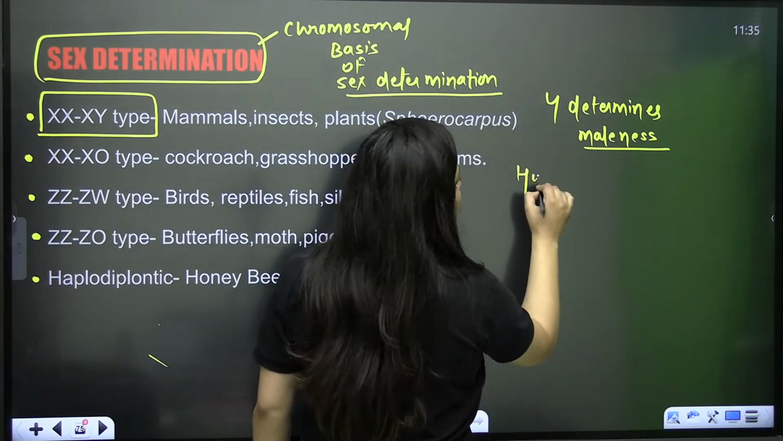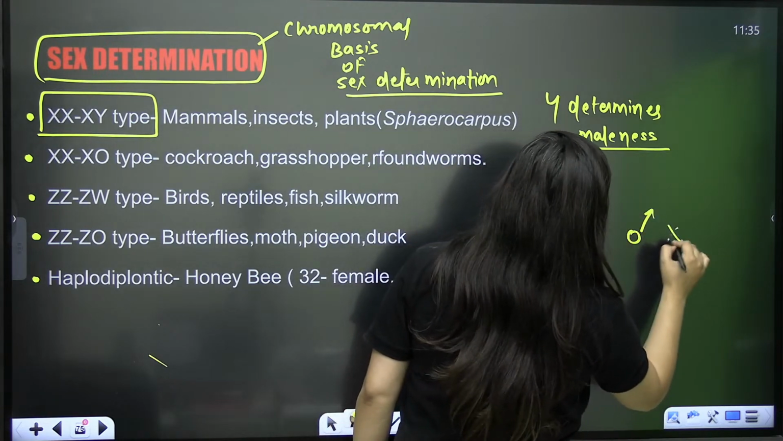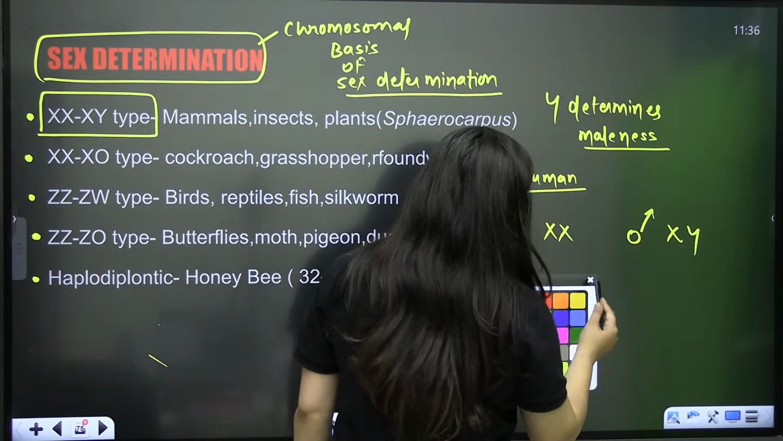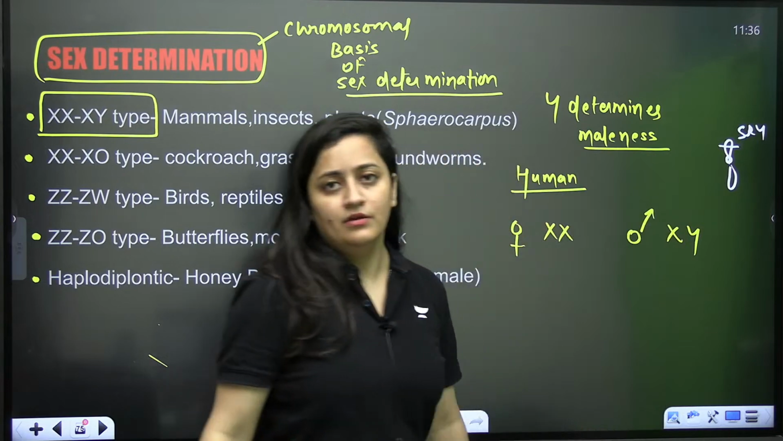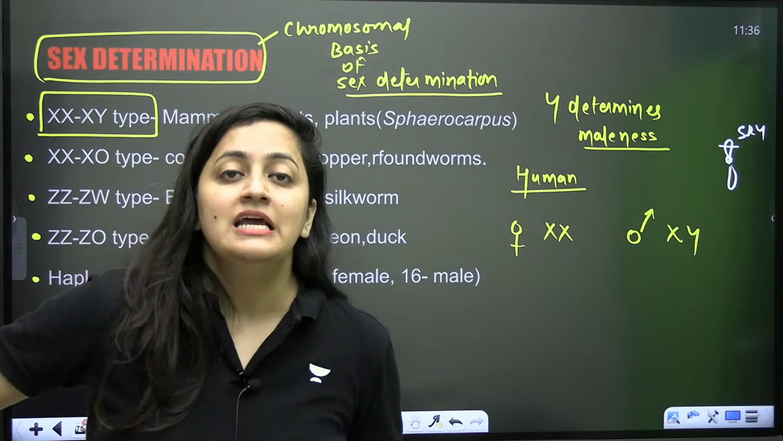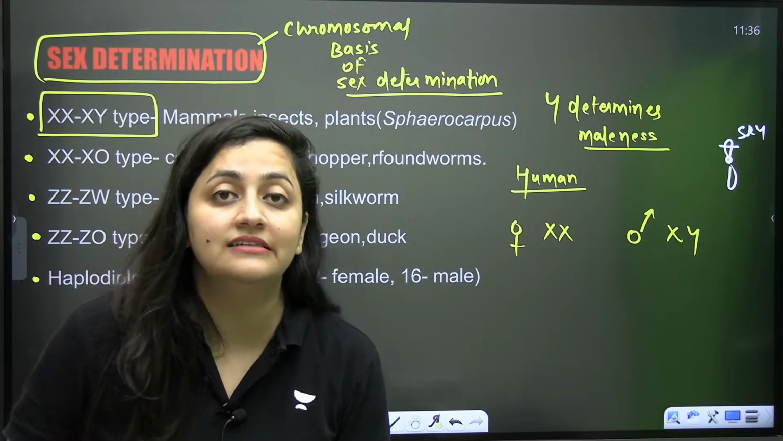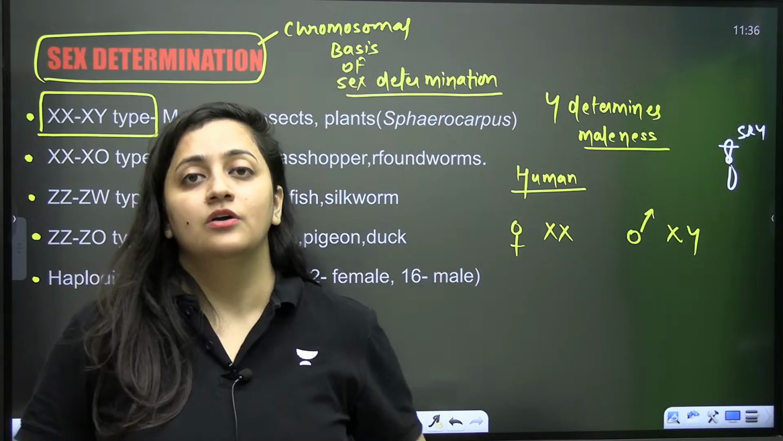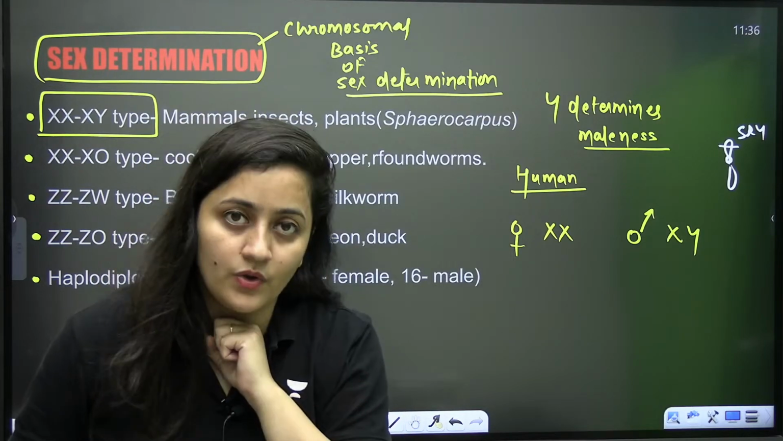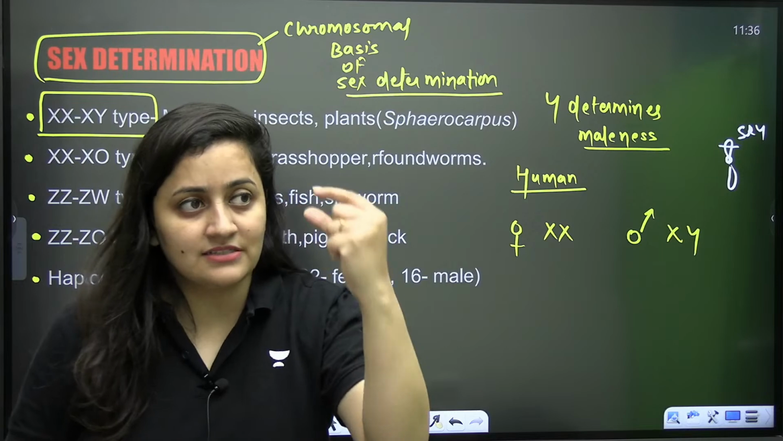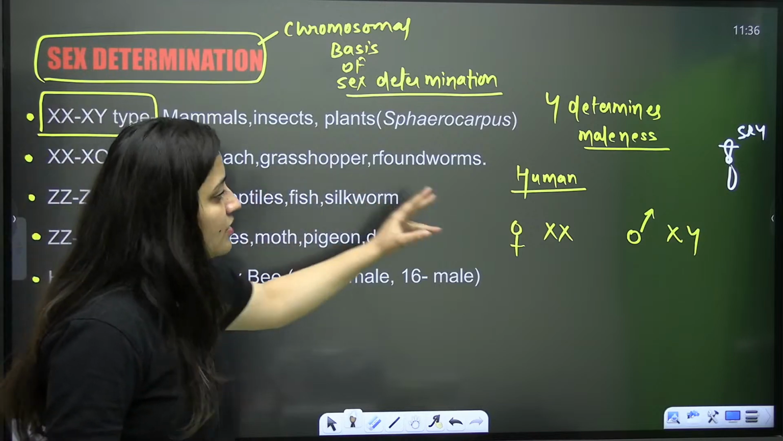Actually, if I talk about humans, female means XX, male means XY. This Y chromosome has one gene, the SRY gene. And there are the testis determining factors which are present on this chromosome. So in males, this Y is very important. It determines maleness. It has the genes which form the factors that help in the formation of the male reproductive system. This is very common in humans.